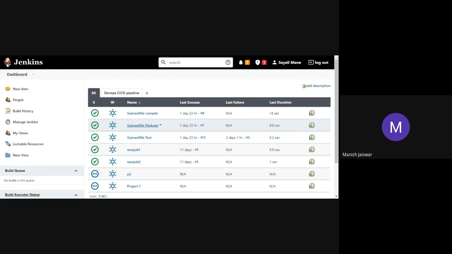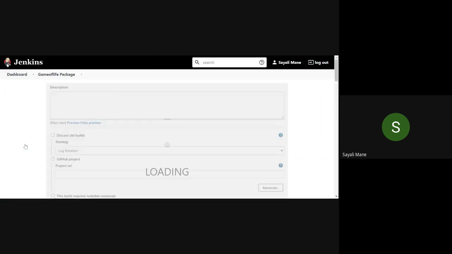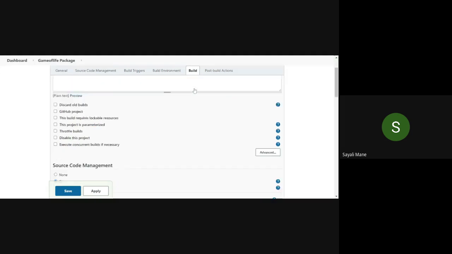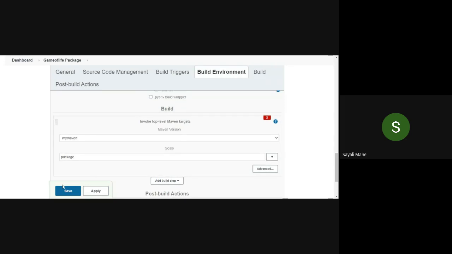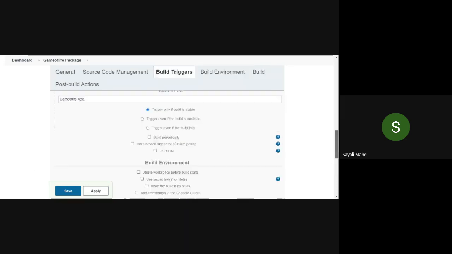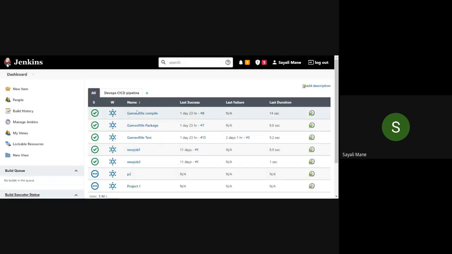Ma'am, we have to make each project separately with a different name. Yes, exactly. We made 3 different ones. Did all with the same name. If all have the same name, then there will be confusion. Then what you do is select the file, this one, go to configure, and here in the build option see the goal. Suppose for package, what is the goal now? This one, package. Then select that one like that. But why did you make it with the same name? Can you edit the name? Ma'am, the same name is not possible. When we create the project, it will show a warning that a project already exists. It will override that project.